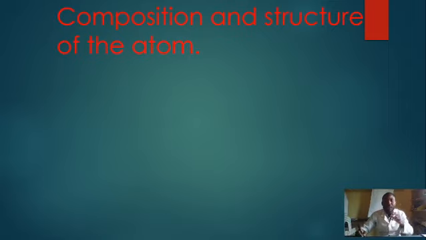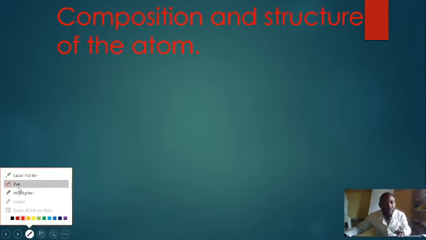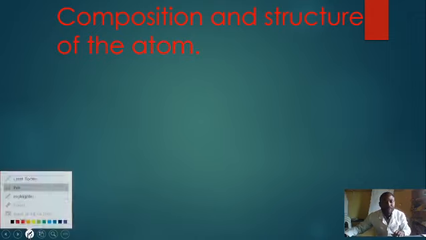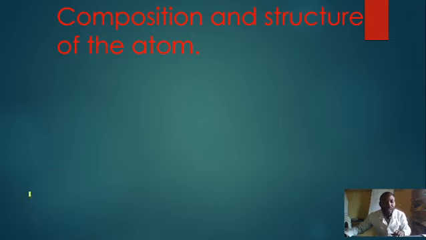Now, I want us to note that an atom is made up of 3 subatomic particles. Yes, 3 subatomic particles. We have the electrons. Let me change my ink so that it becomes clear.